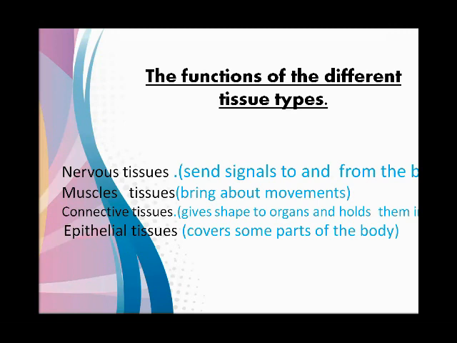Which organs are included in the lining of the digestive tract? Mouth, trachea, esophagus, stomach, small intestine, large intestine, and the rectum. All these are organs of the digestive system, and the inner lining of the digestive tract organs is made up of epithelial tissues. All of you understand what I tell you? Okay, now I will move forward.